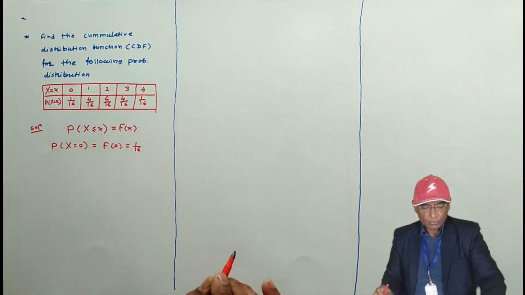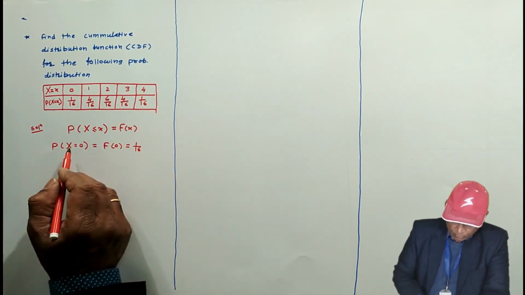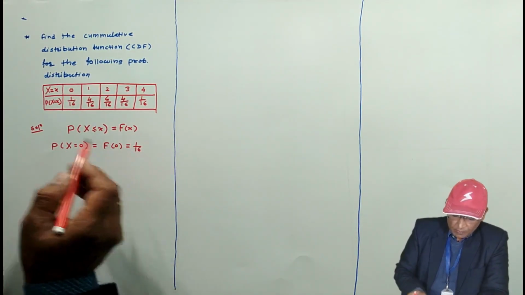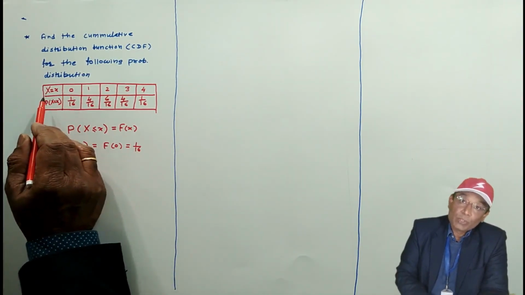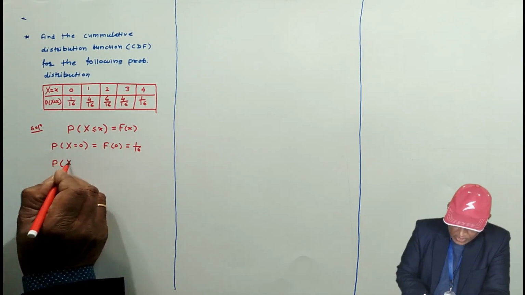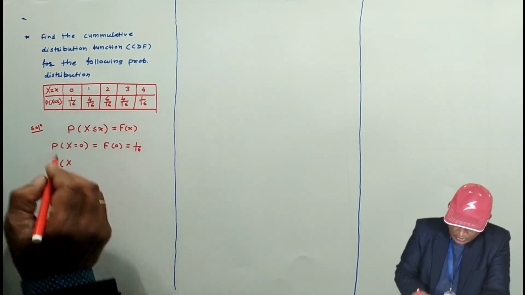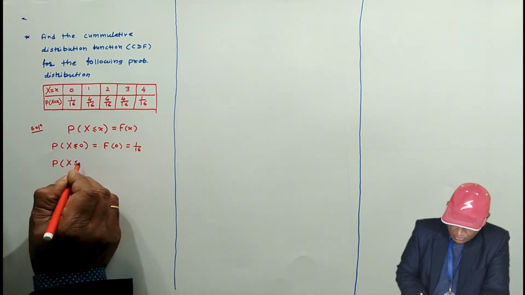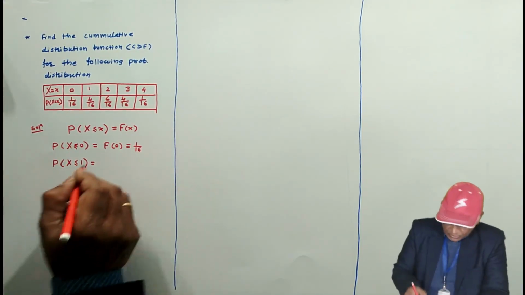See, the CDF, cumulative distribution function, for x equal to 0 is 1 by 16, because there is no previous value to 0. Now, probability for x less than or equal to 1: what is this?